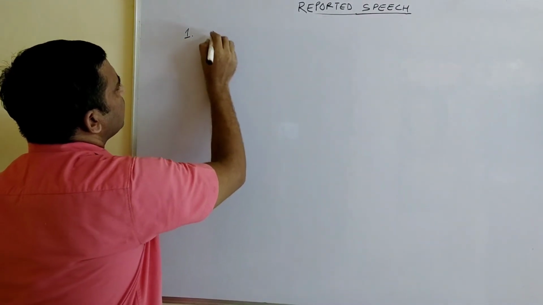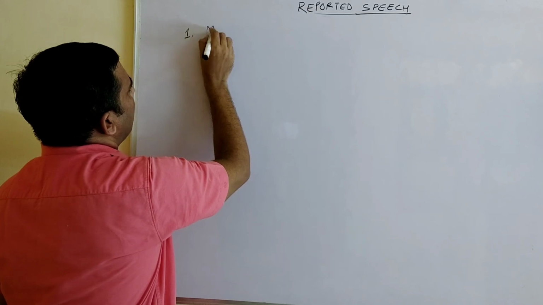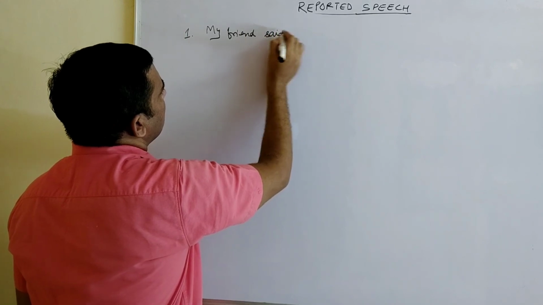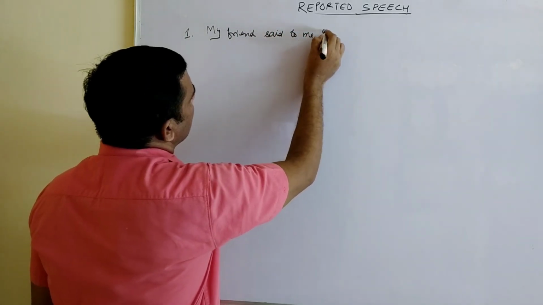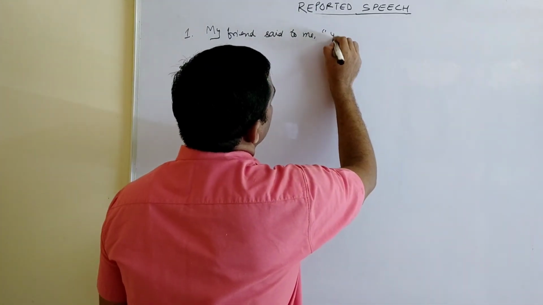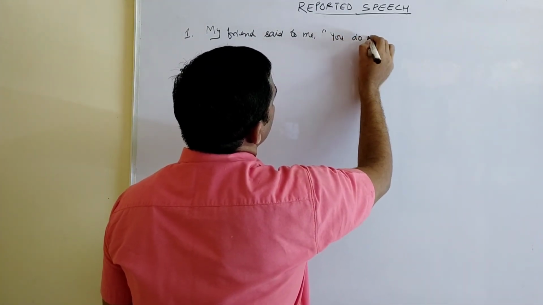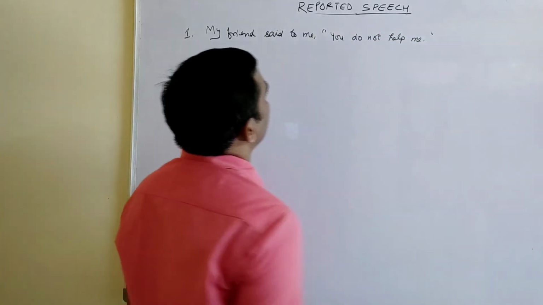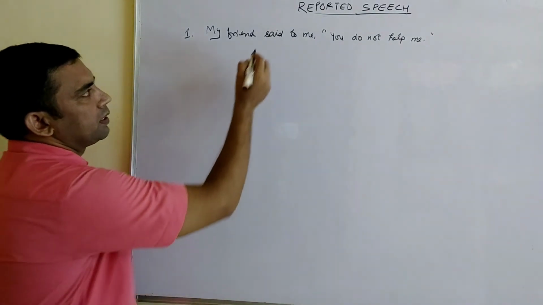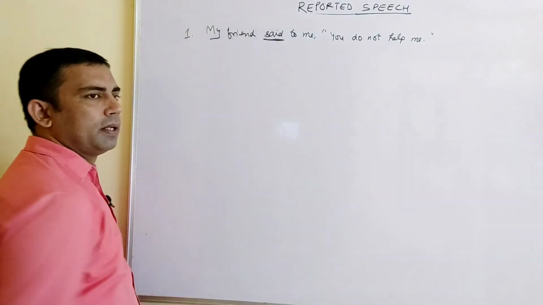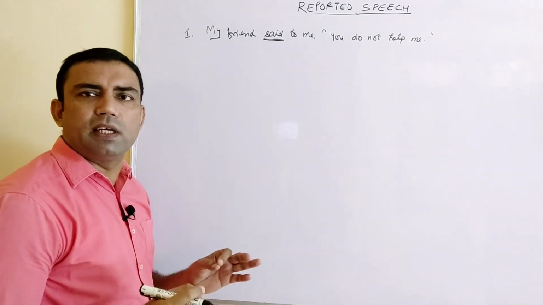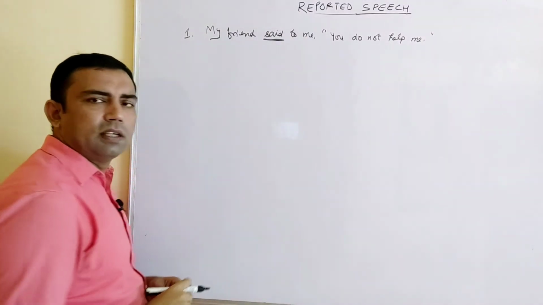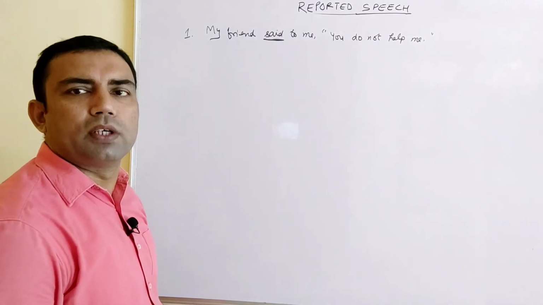I'm taking an example. My friend said to me, "You do not help me." You see, this is "said" here. When we have a reporting verb in past tense, or simply when we have "said" outside the inverted commas, we need to change the tense of the inverted commas, or the tense of the reported speech.